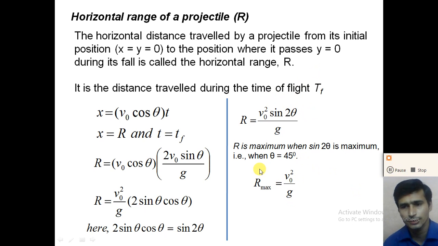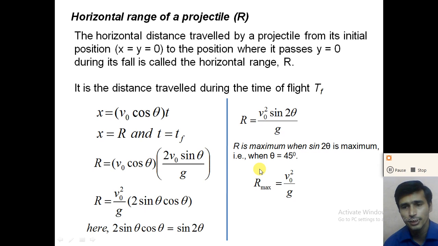So dear student, understand projectile motion, and how we can derive the trajectory equation of the projectile motion. The path of the projectile is a parabola, and the parameters of the projectile are the time taken to reach the maximum height, the maximum height achieved by the projectile, the time of flight, and the horizontal range of the projectile, right?